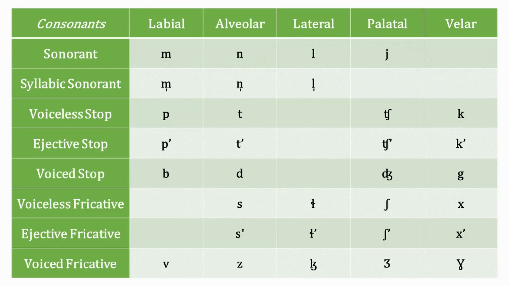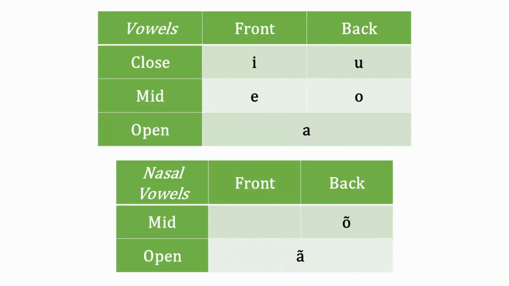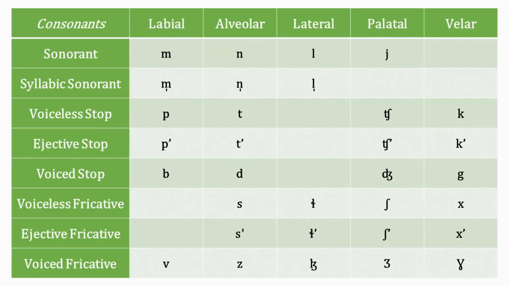Xvan has 39 phonemes, 32 consonants and 7 vowels. There are voiced, voiceless and ejective series of obstruents and syllabic sonorants.